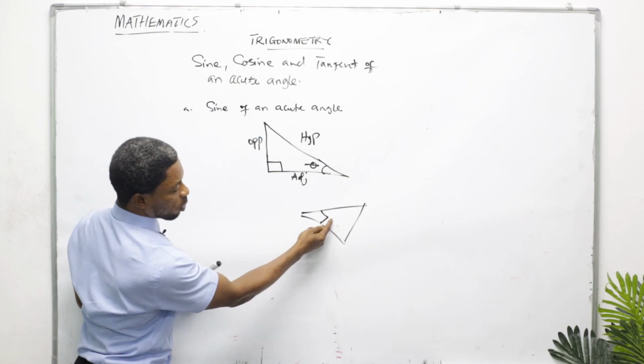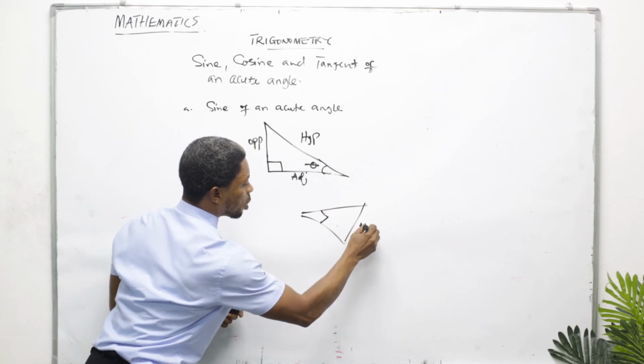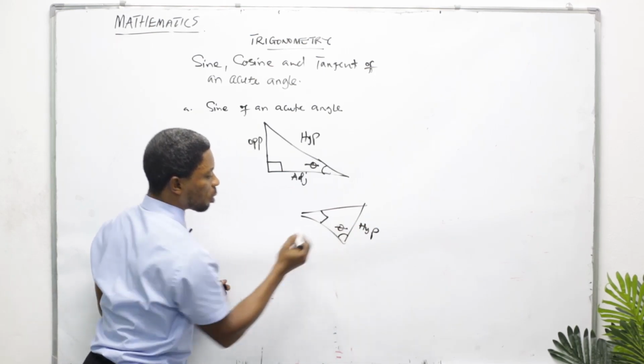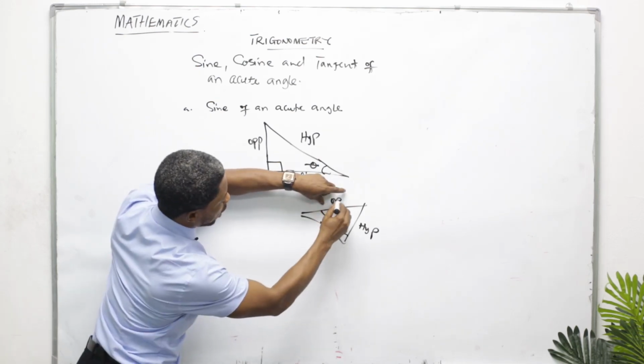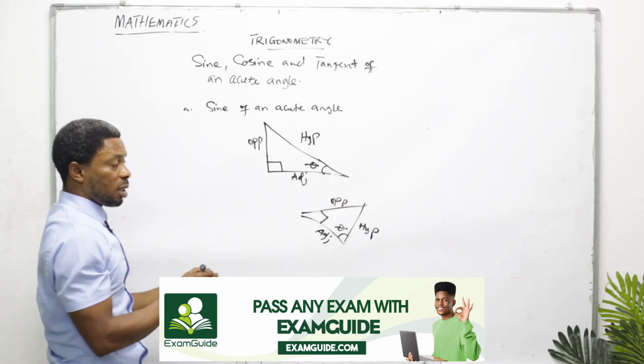Here is the angle 90 degrees. So if this angle is 90 degrees, here becomes your hypotenuse. And then if I consider this angle, it means here is the opposite side to this angle. And then here becomes my adjacent. That is how you identify it.